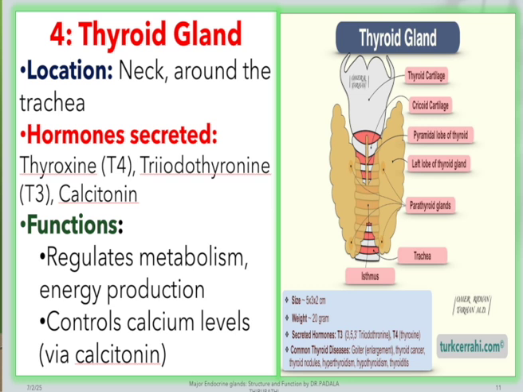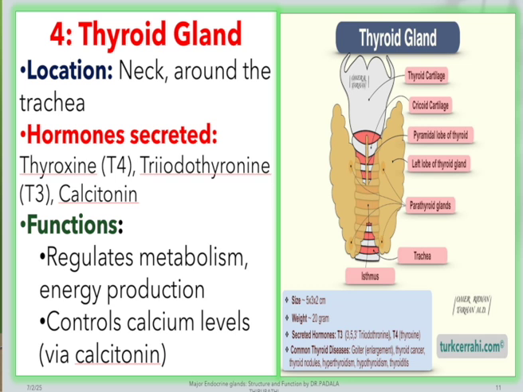The next gland I am showing here is the thyroid gland. It is located in our neck, around the trachea of the human body. The major hormone secreted from the thyroid gland is thyroxine. It is the most important hormone, which regulates metabolism and energy production, and also controls calcium levels of human beings and other living organisms.